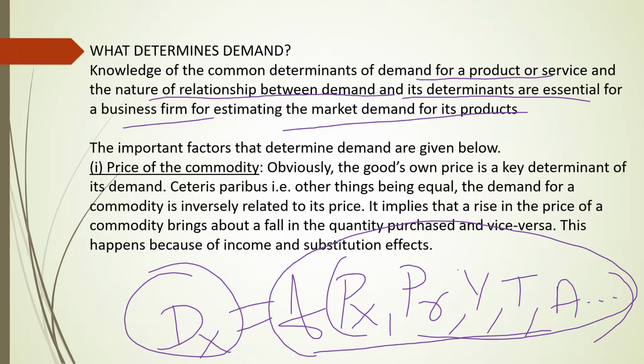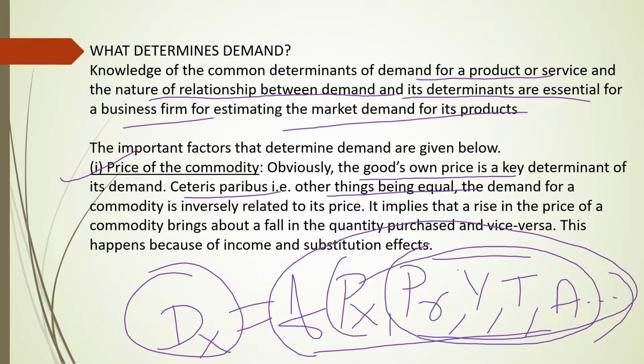The first one is the price of a commodity. Obviously, the good's own price is a key determinant of its demand. Ceteris paribus, other things being equal, demand for a commodity is inversely related to its price, keeping all other determinants constant. If price alone changes, and the price of the product increases, then the demand for that X product will decrease.